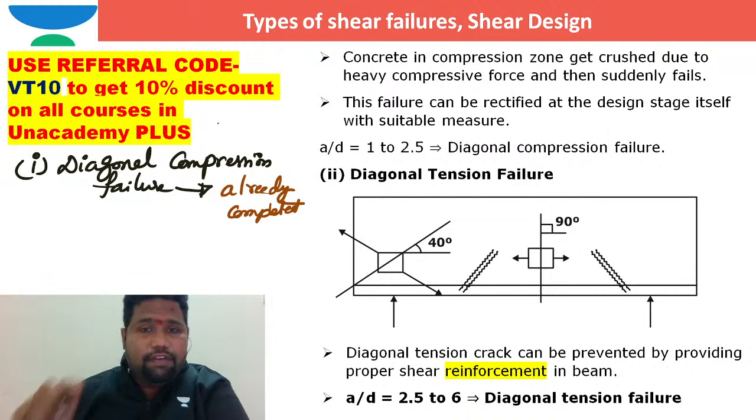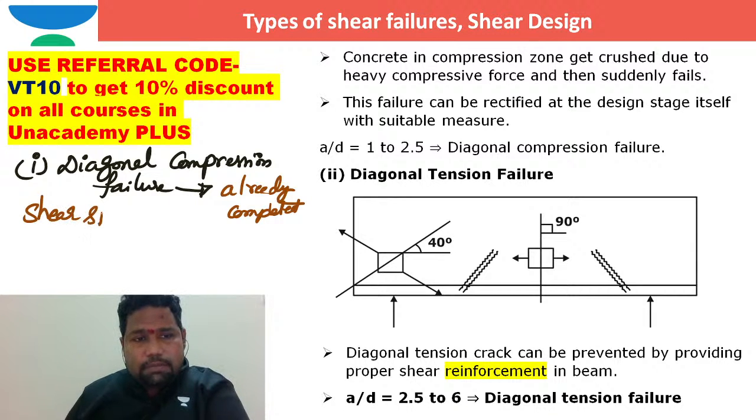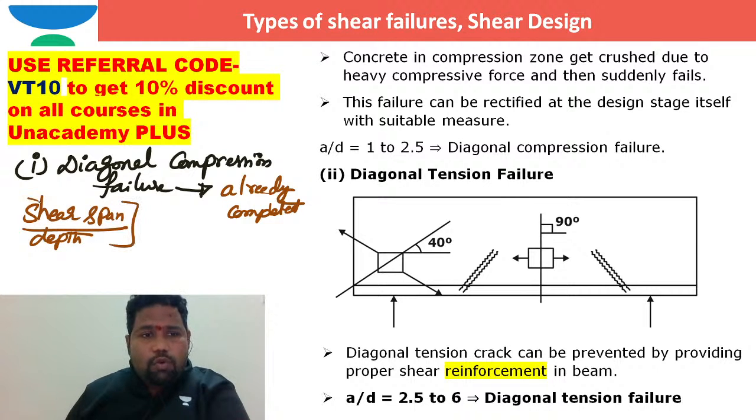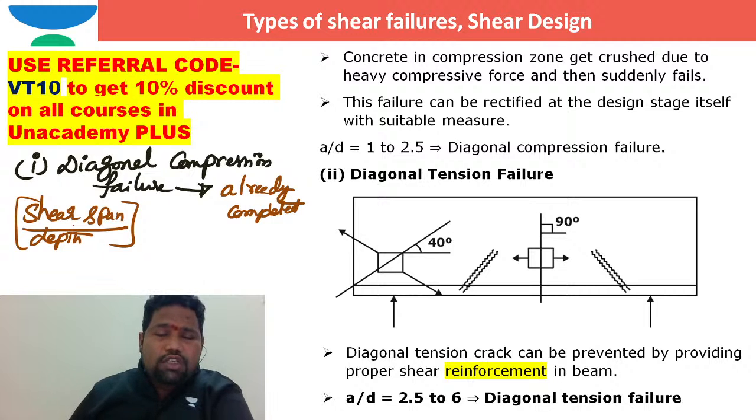Now the second type of failure that is possible depends on the shear span by depth ratio. So what is shear span, brother, from your previous class? Shear span is the span of the beam in which non-zero, constant or uniform shear force is developing. In shear span, the bending moment need not be zero. The bending moment can be of some value. The magnitude of such a span is nothing but shear span.